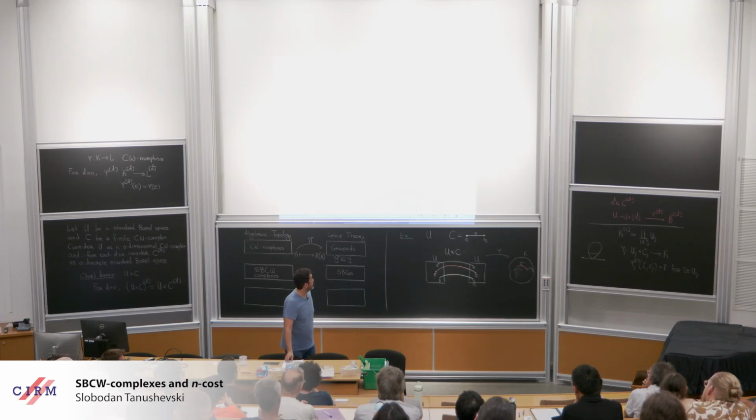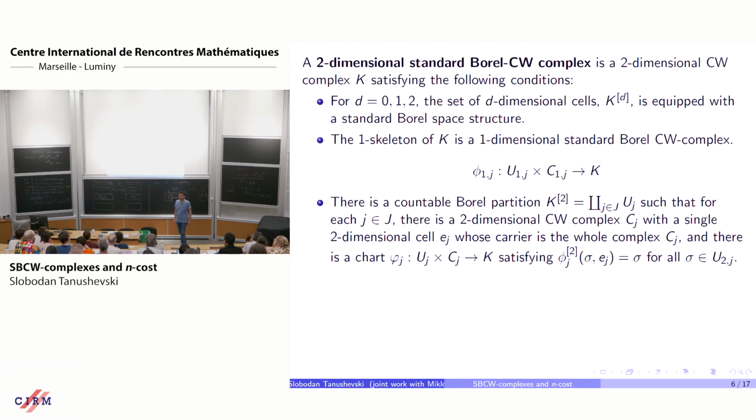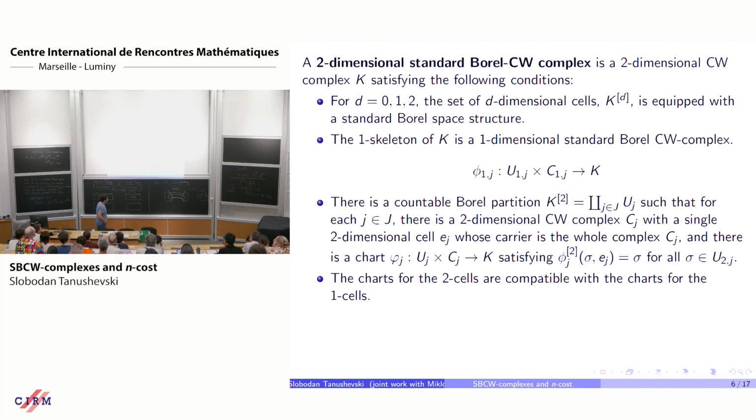So you might have things like this. And then everything else is the same, like in the one-dimensional case. Okay? So the chart tells you how these carriers fit inside of the space. They should be nicely distributed inside. And there is, of course, one more condition, which I won't state. It's a technical condition, which tells you that the charts for the one cells and the charts for the two cells should be compatible.